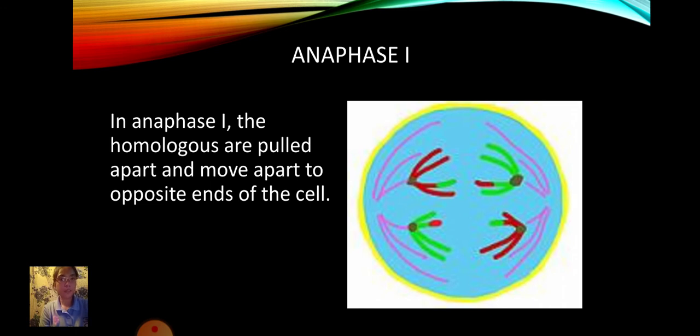Anaphase I. In anaphase I, the homologous chromosomes are pulled apart and moved to opposite ends of the cell. This stage is characterized by the movement of chromosomes to both poles of the meiotic cell, via a microtubule network known as the spindle apparatus.